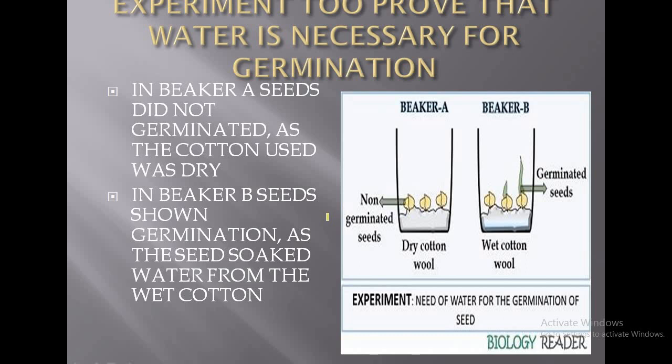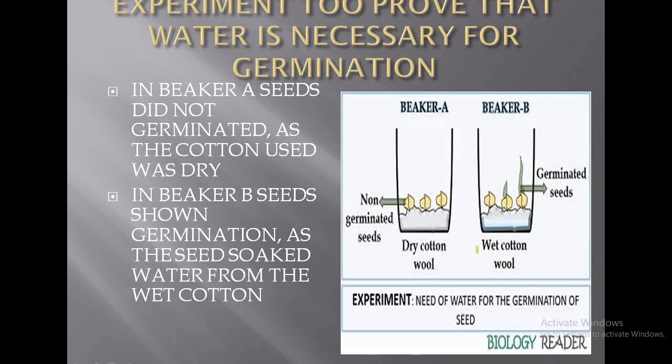So you will draw this diagram and then you will write down the aim of the experiment. What is the aim of the experiment? To prove that water is necessary for the process of germination. Now after that you will write down the observation for beaker A and the observation for beaker B, and give a reason for your observation. Here what is the reason? Water is absent in beaker A, so that is why the seeds fail to germinate. And in beaker B, water is present, that is why the seeds continue to germinate.